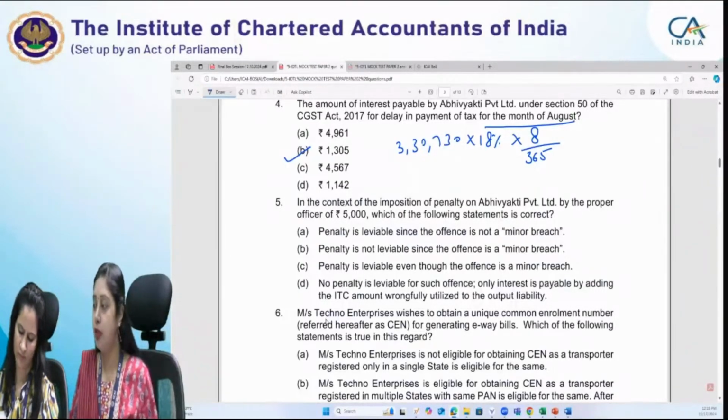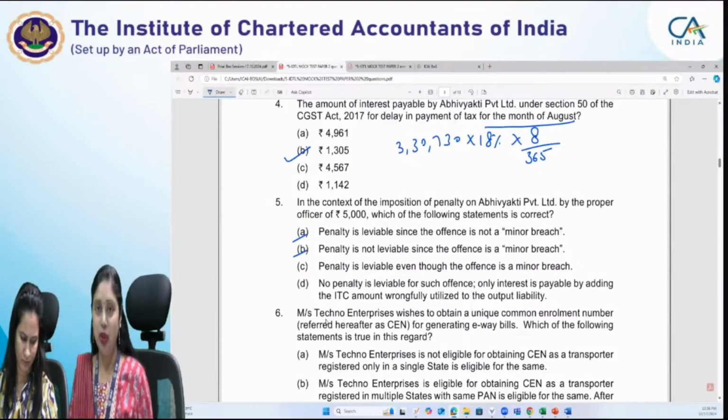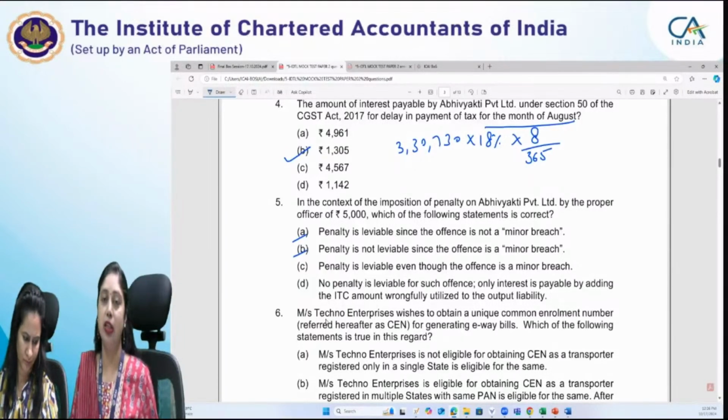So out of these 4 options, which is the correct answer? You see here, we have got 2 different answers in our chat box also. One is saying option A and another person is saying option B. Let us see both the options. Let us see first of all, what is a minor breach? And is penalty not leviable in case of a minor breach? So the answer is yes, in case an offense is a minor breach, then penalty is not leviable. But when do we term an offense as a minor breach?